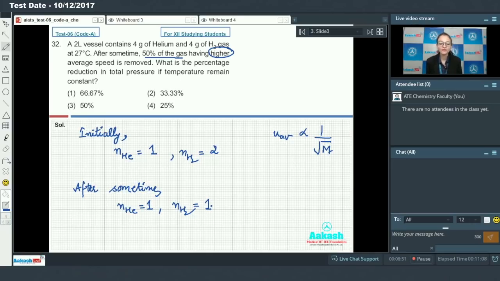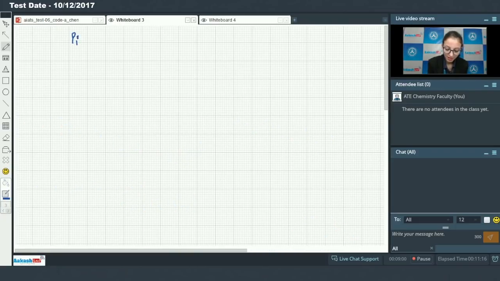Now if we find initial pressure, initially the pressure is number of moles initially into RT by V, and the final pressure will depend on final number of moles.